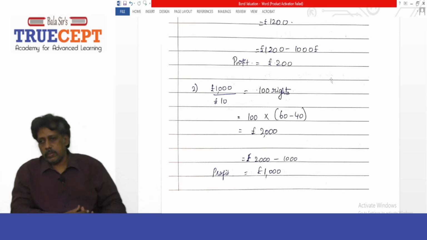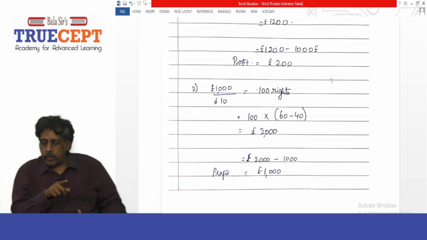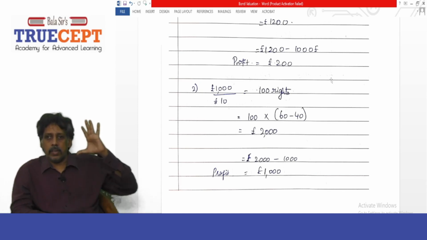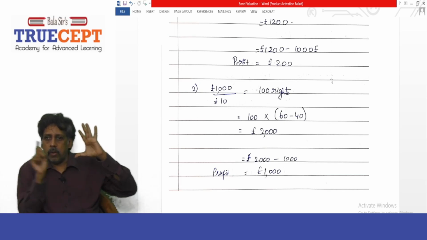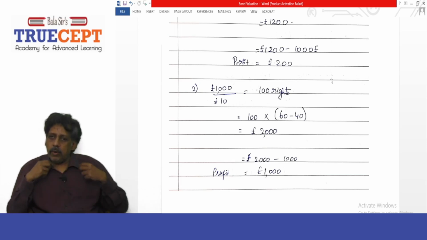£60. Now, what can I do? I can sell the rights in the market. What will be the value of a right once the price goes to 60? It will be the £60 share price, ex-rights, minus the rights issue price of 40. What is 60 minus 40? 20. One right will be trading for £20 each. So I can sell those 100 rights in the market to somebody else who wants to buy the shares in the company.